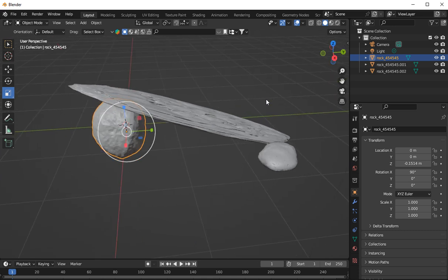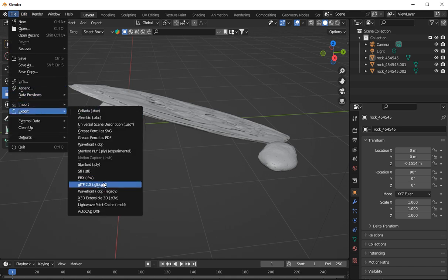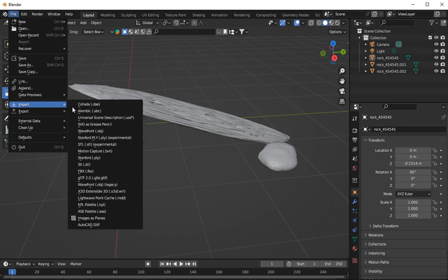All you have to do is basically download the model. When I share my models on Blender or anywhere else, I export my models as a glTF folder. So when you download the model, it's going to be called a glTF folder. So just open Blender, go to import, go to glTF and import it, and then you can export it however you want. As I said, when I export my models, I export them as OBJ or Collada. That's what I do. But if I share my models, because of the textures, animations, and everything else to go with it, I just make a glTF folder because everything is embedded inside of the folder.